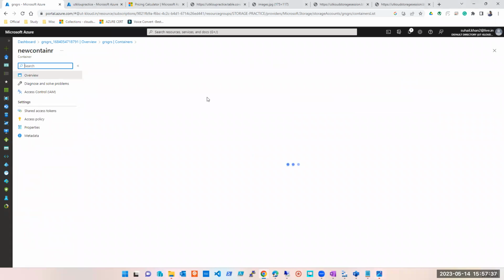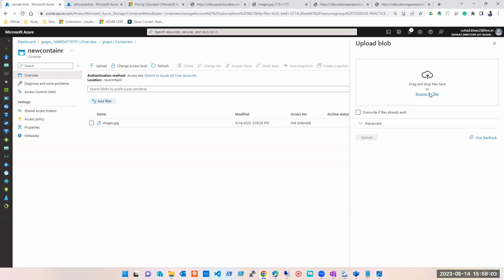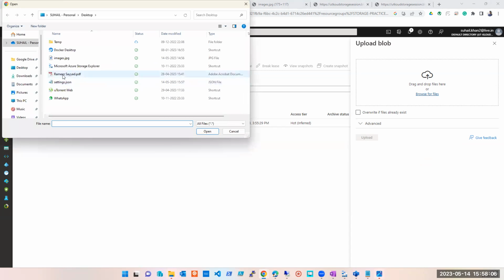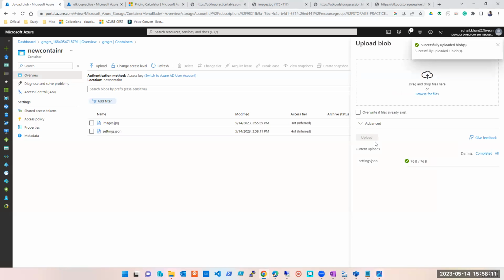Now let's say here is a container, maybe I have 10 files, and the person who is accessing that is authorized to see only one file, this file. Are you getting the question, guys? Let's say under this container I have multiple files, but the person I'm sharing this blob with is authorized to see only one file, that image file. This text file which has settings data should not be visible. How can I achieve it?